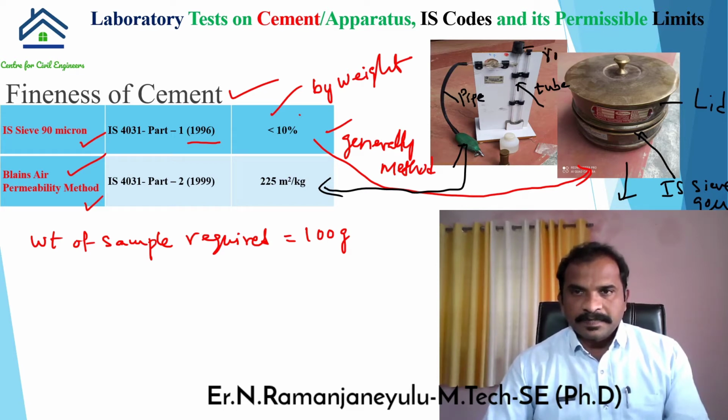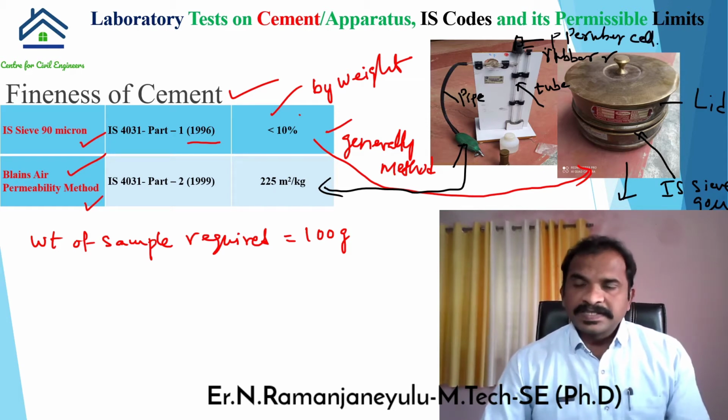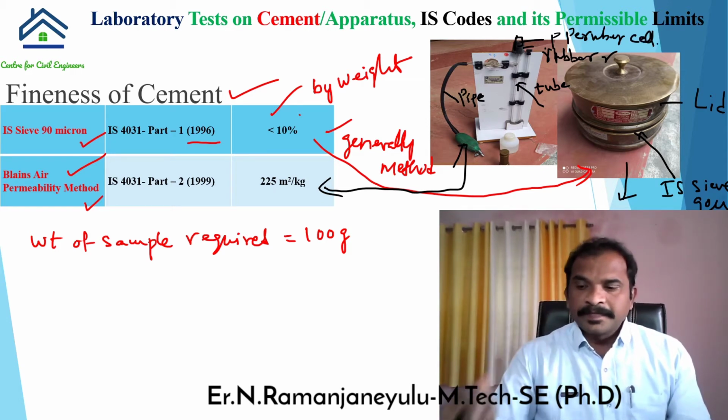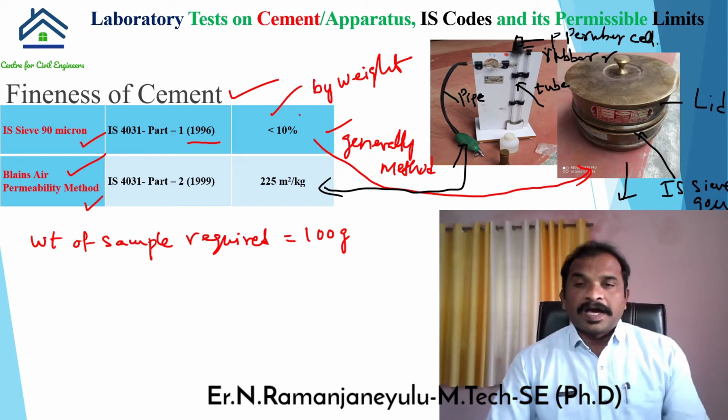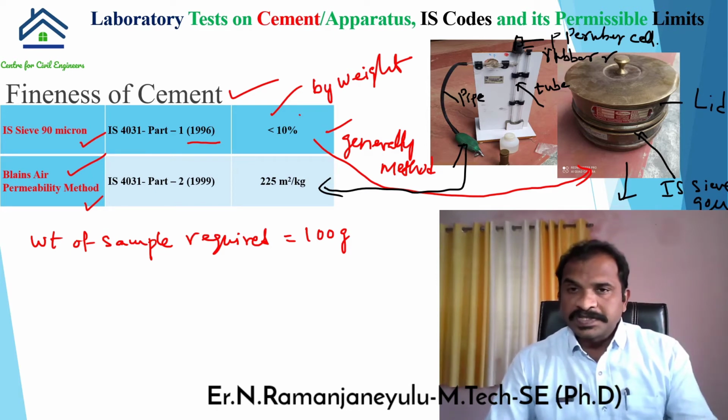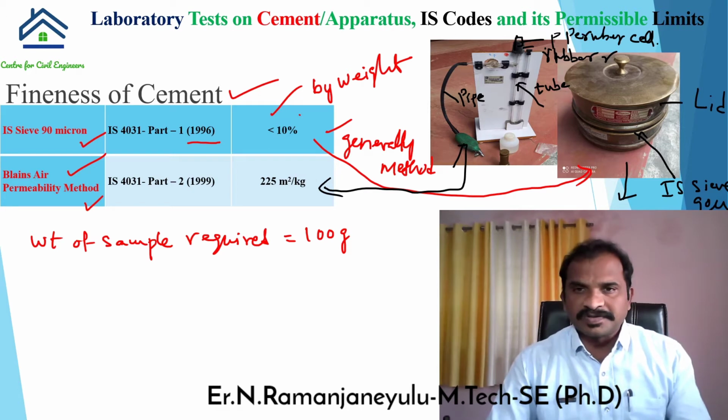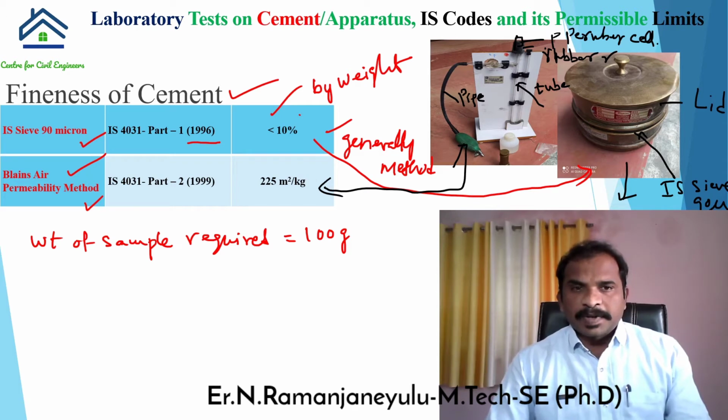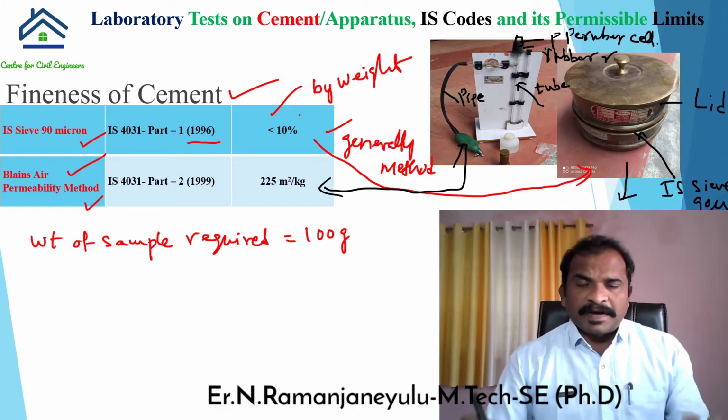Then the permeability cell. In this cell we are going to place cement along with a perforated disc. I am not going to explain the complete procedure, I am just giving you the component parts of this apparatus. This picture shows you the Blaine's air permeability apparatus. This is about the fineness of cement.